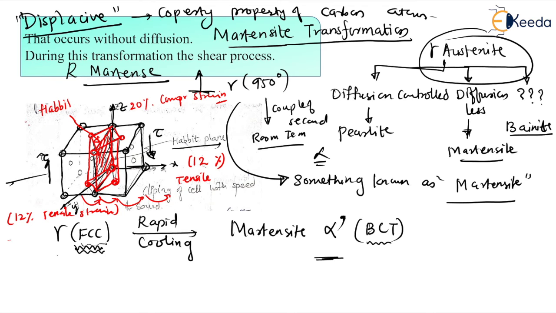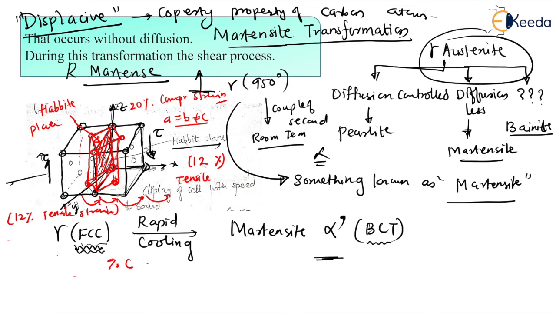Habit plane. So it will not distort. This is the habit plane we already discussed, dear students. Now, dear students, if we look at the tetragonality of this BCT structure, which will depend upon the percentage of carbon, because this is a tetragonal structure, that is, A is equal to B, not equal to C, and angles alpha, beta, and gamma are 90 degrees. Okay. So, dear students, the tetragonality of this BCT structure, body centered tetragonal structure, is basically